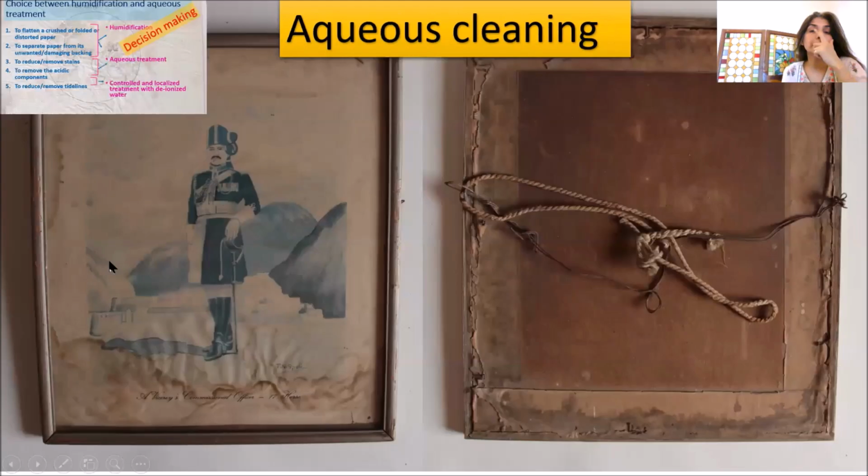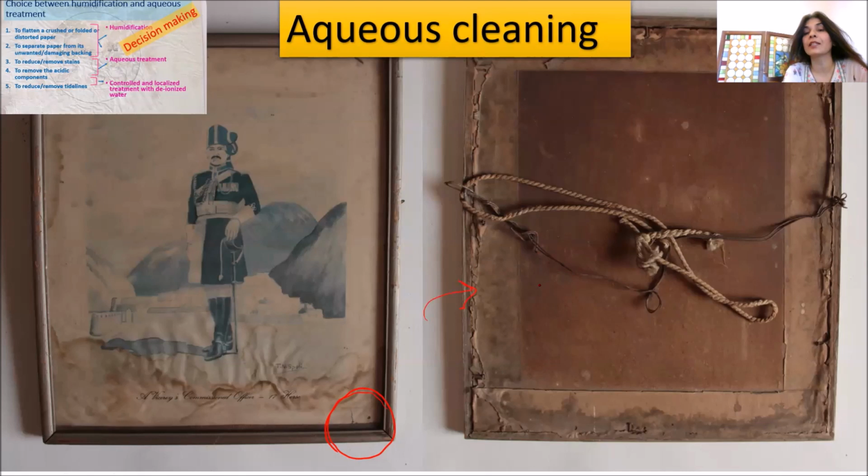And another case, again, decision making here, simple humidification wasn't sufficient. It was too brittle. You can see, at the bottom here, it's already breaking, splitting. The paper is splitting. It is very acidic, and because of the wrong framing. Earlier I mentioned if the framing is not good, the moisture will enter in, but it won't be able to escape out. And because of that, in that painting there was mold growth. But here there's another problem.